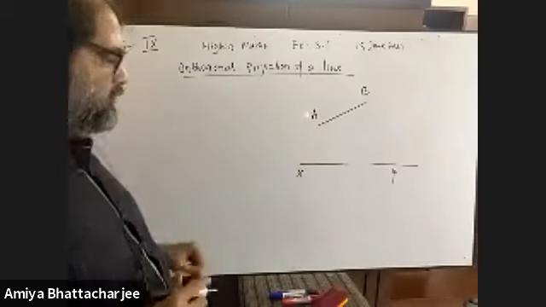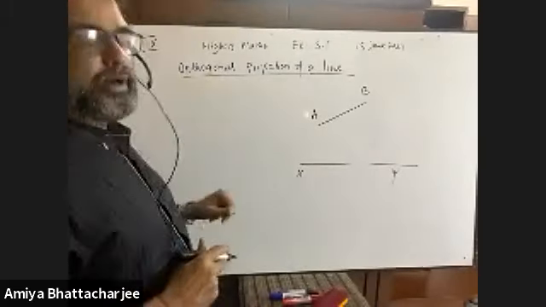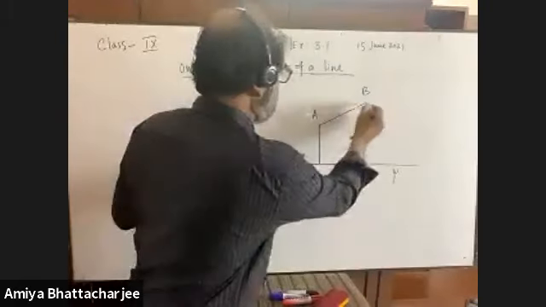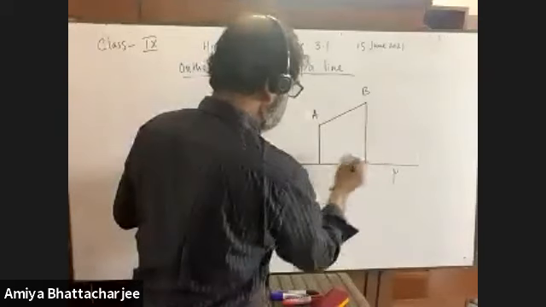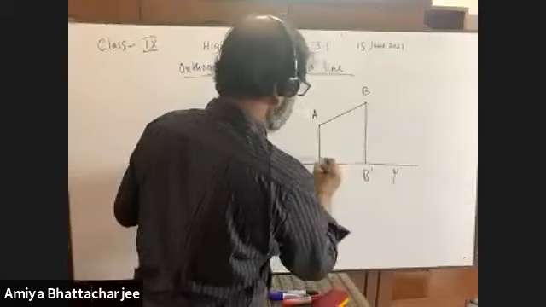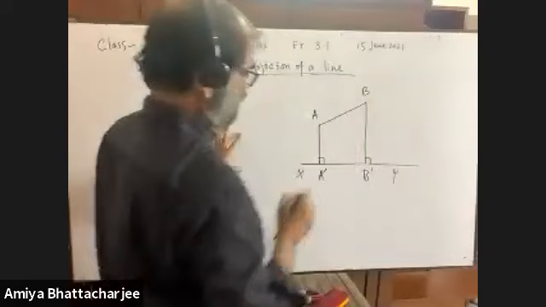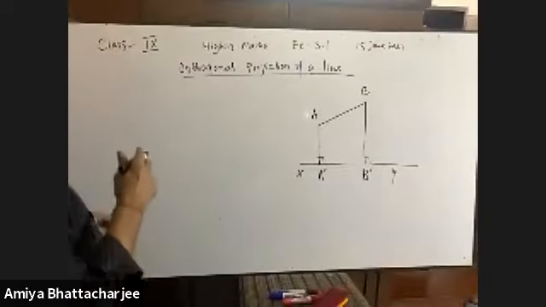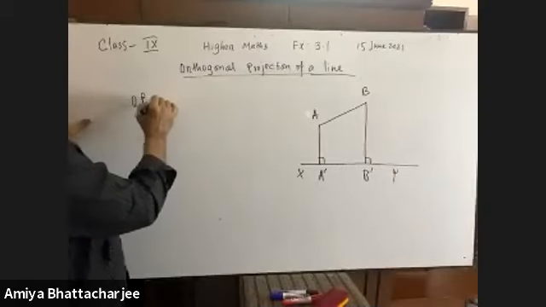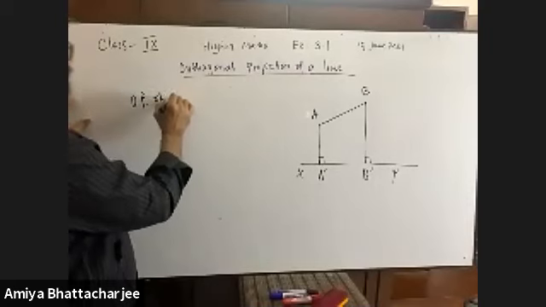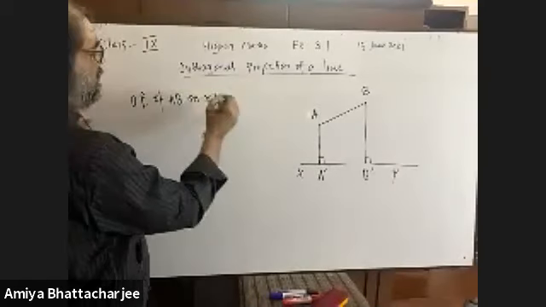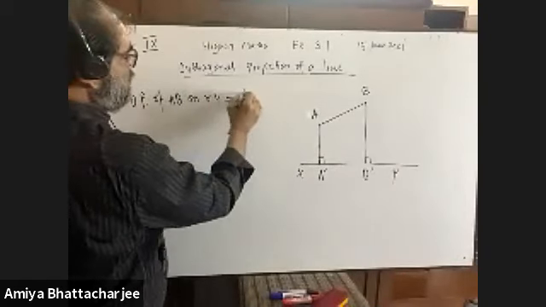Orthogonal projection, what I told you, it is related to perpendicular. So nothing, you draw perpendiculars. It is A prime. It is B prime. Have you got me? Yes, sir. So I can write down, please write down, orthogonal projection of a line AB on XY is equal to A prime B prime.